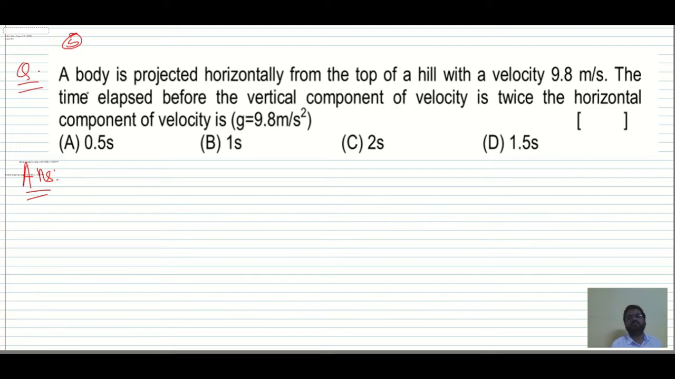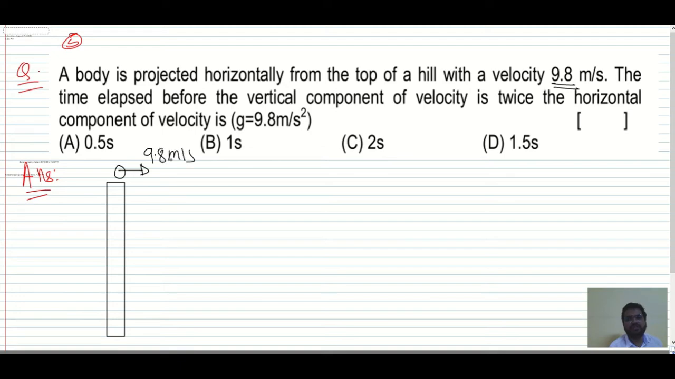Now the next problem. A body is projected horizontally from the top of a hill with velocity 9.8 meter per second. The time elapsed before the vertical component of the velocity is twice the horizontal component of the velocity is... Okay. So over here, this is the hill, supposed to be. One ball is thrown with a horizontal velocity of 9.8 meter per second. Now we want what is that time